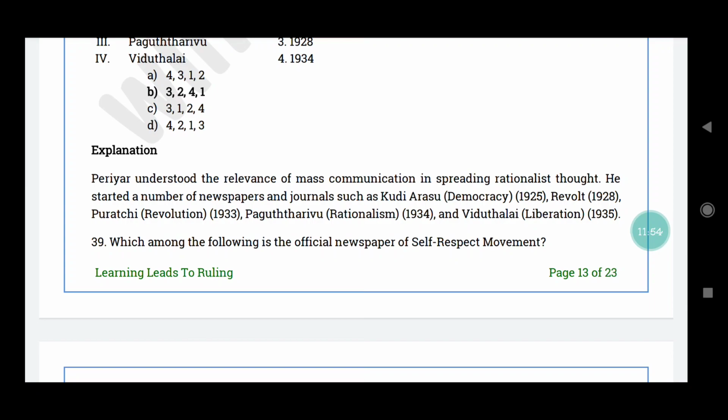So Periyar understood the relevance of mass communication in spreading rationalist thought. So இதுக்காக he started a number of newspapers and journals such as குடியரசு, that is democracy, in the year 1925, Revolt 1928, புரட்சி இல்லைன்னா revolution 1933, பகுத்தறிவு, that is rationalism, in 1934 and விடுதலை liberation in 1935.